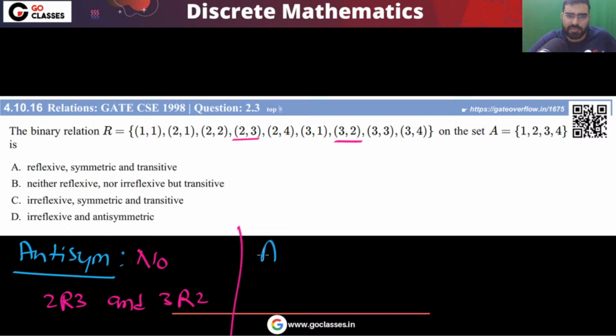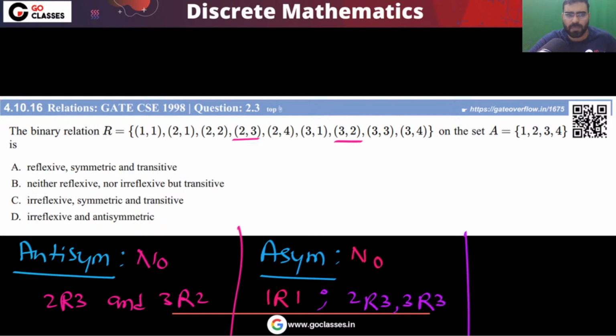Now let's see asymmetric. Remember, not anti-symmetric automatically implies not asymmetric. You can see that this is not asymmetric because the reflexive pair is also not allowed. This is the reason. Either you can take this reason or you can take the reason that 2 is related to 3, 3 is related to 2. So this is not asymmetric.